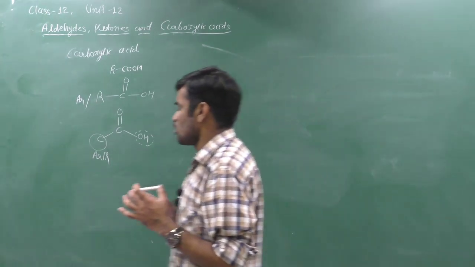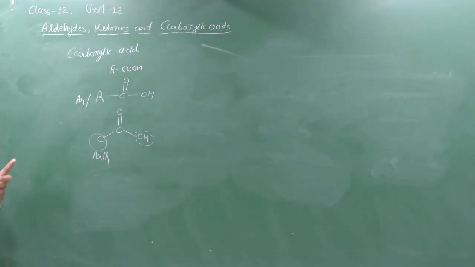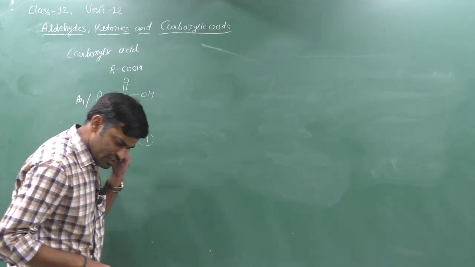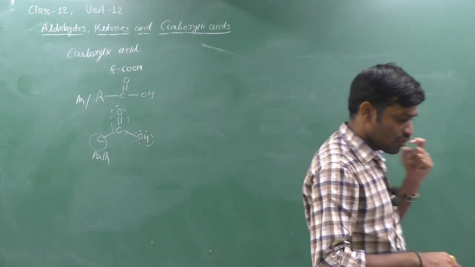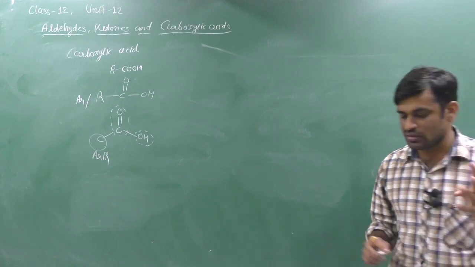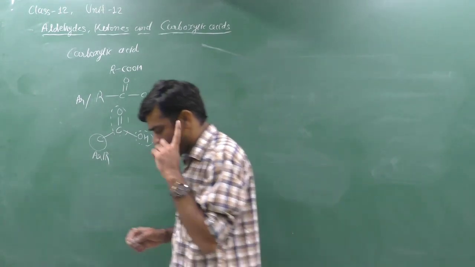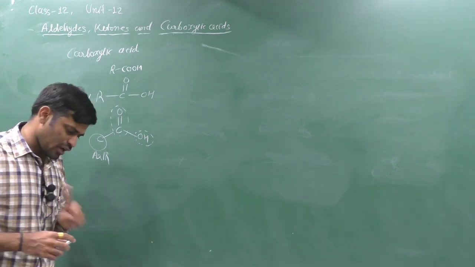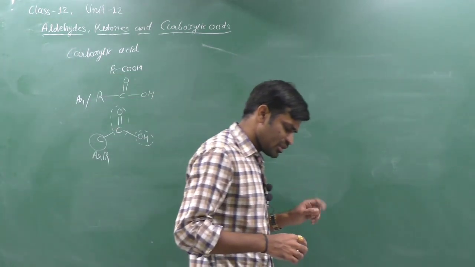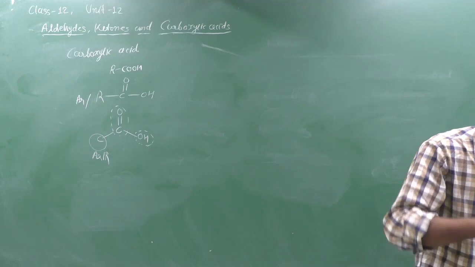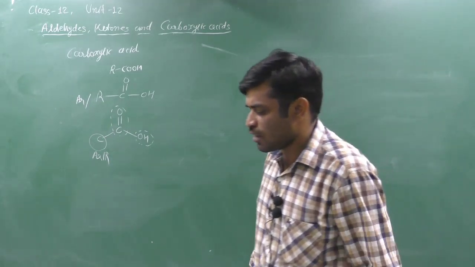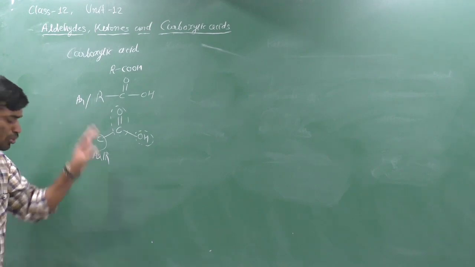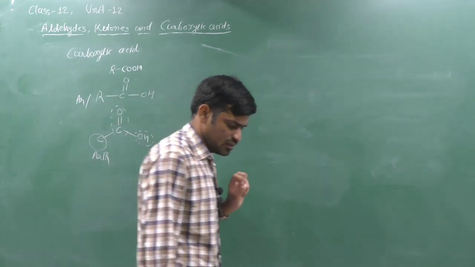Clear? In RCOOH, the carbonyl group is certainly inside, but one side is compulsorily bonded to an OH group, then it is carboxylic acid. If one side is compulsorily hydrogen, that is aldehyde. If one side of the carbonyl group is compulsorily satisfied with OH, then it is carboxylic acid. And if both sides are satisfied with carbon, which is alkyl or aryl group, then it is ketone. This is the common formula or structure of carboxylic acid.